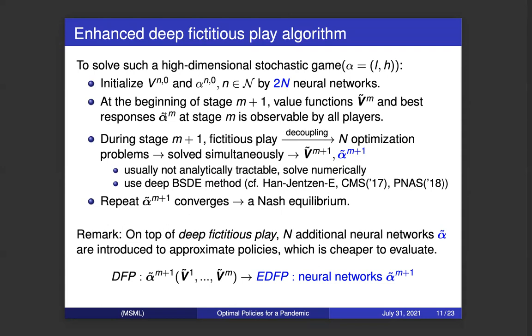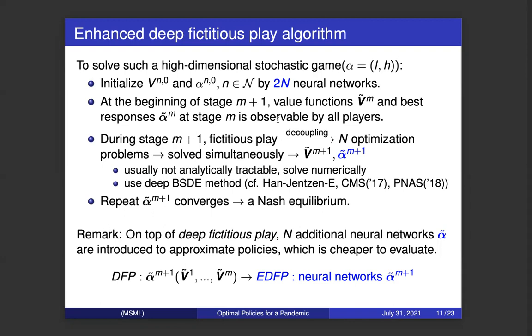Then, similar to the deep fictitious play algorithm, we will update the value function V and alpha stage by stage. At the beginning of stage n+1, we assume that the value functions and the optimal policies for all the states at stage n are observable by all the players. So in stage n+1, each state knows the optimal policies of the other states.